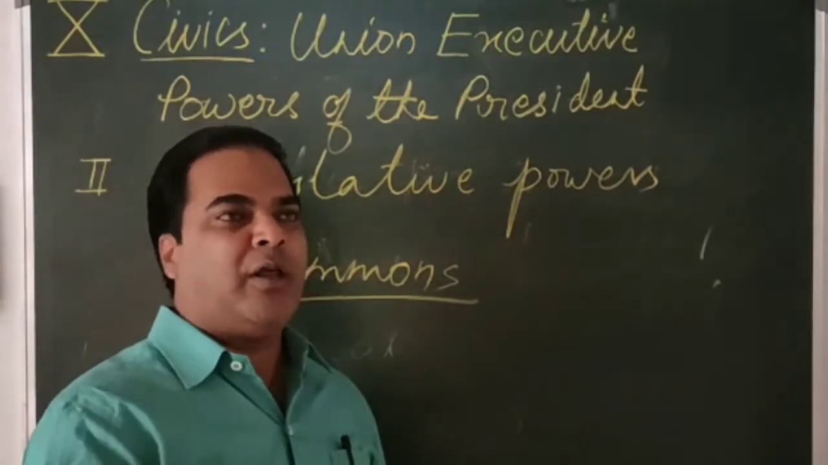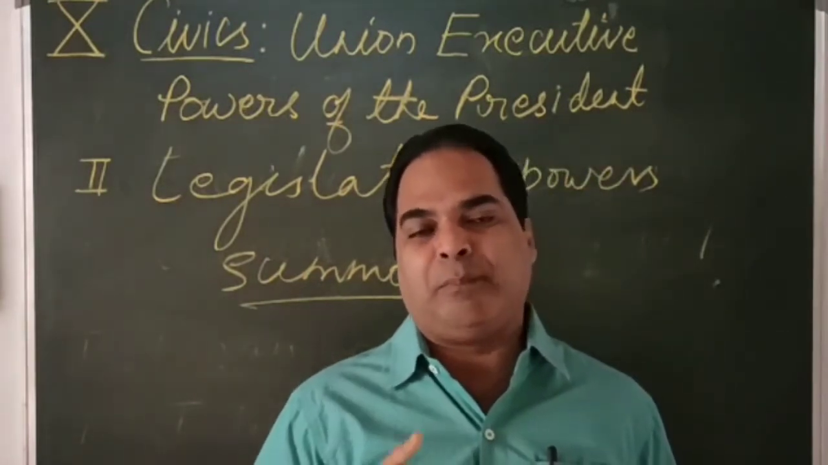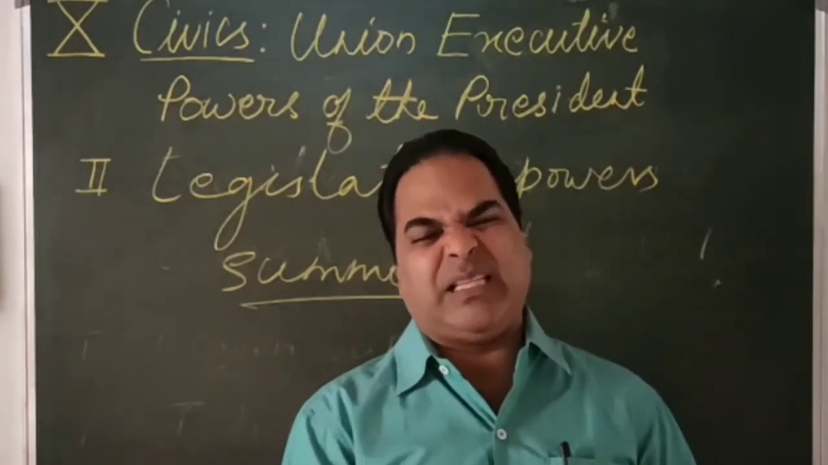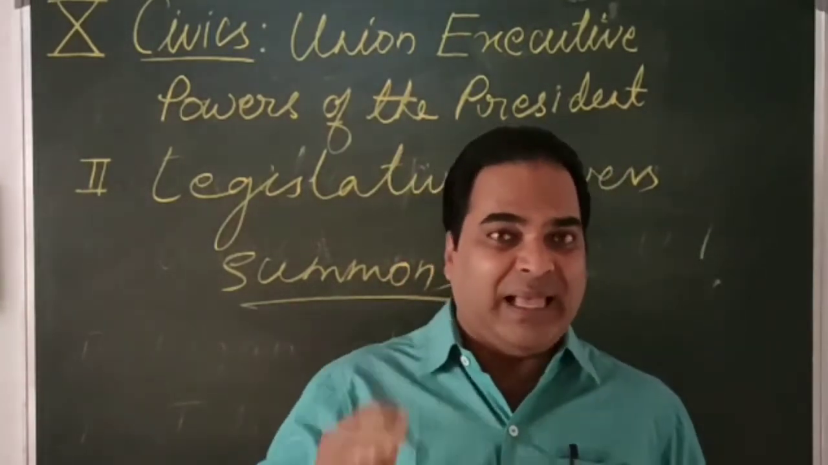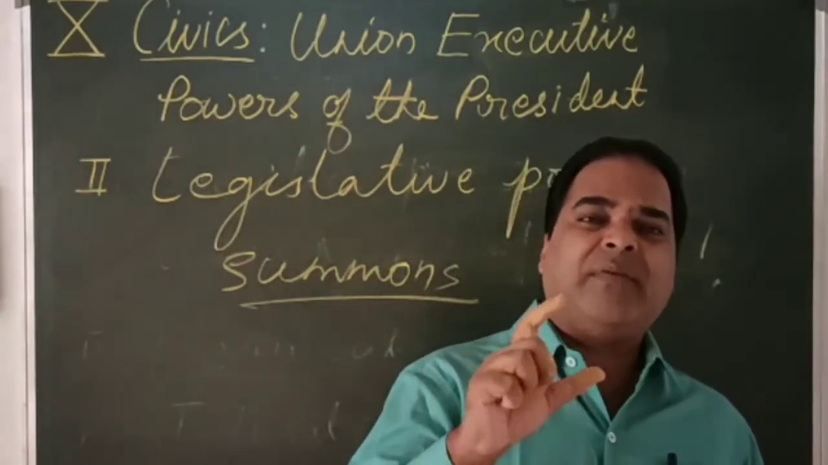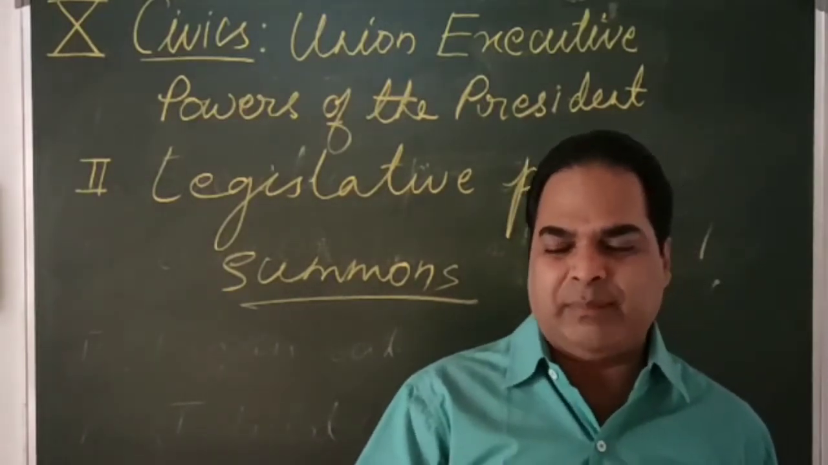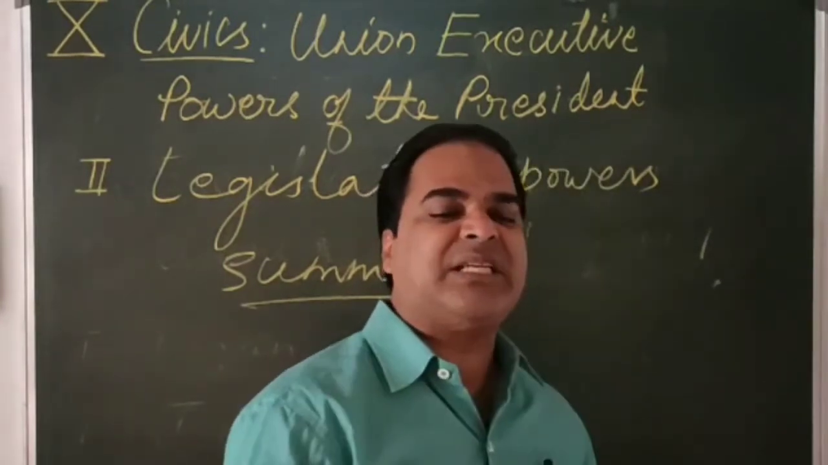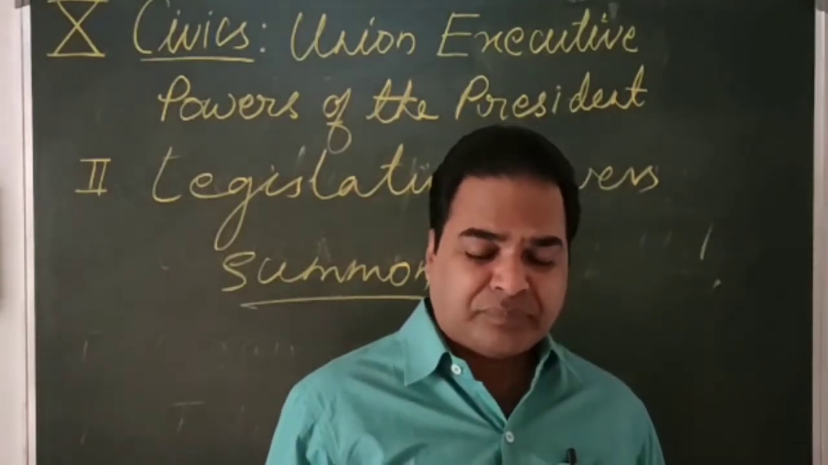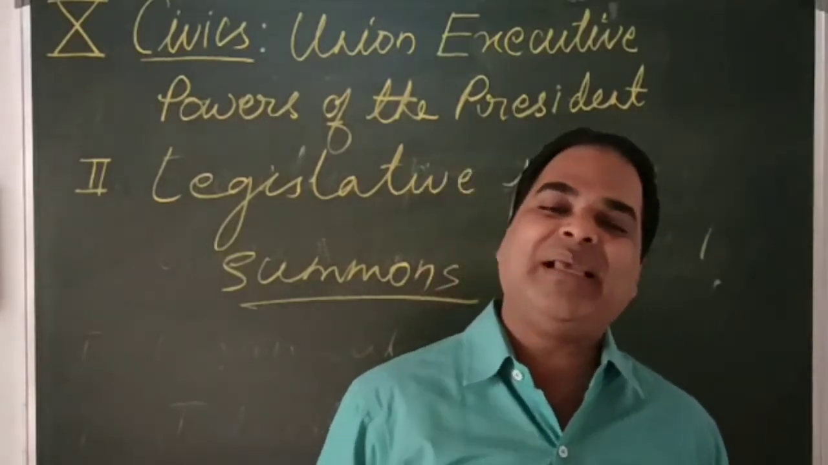Whenever there is a deadlock in passing of bills in Lok Sabha and Rajya Sabha, where Lok Sabha passed it, Rajya Sabha stopped it, and there is a dispute regarding the passing of the bill, in that case, a joint session is summoned by the president. And in that joint session, the Speaker of Lok Sabha will preside over the joint session and the decision will be taken.